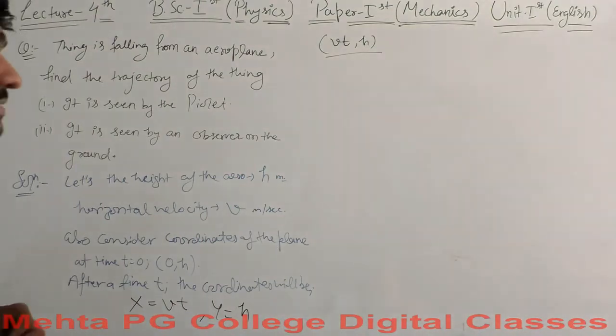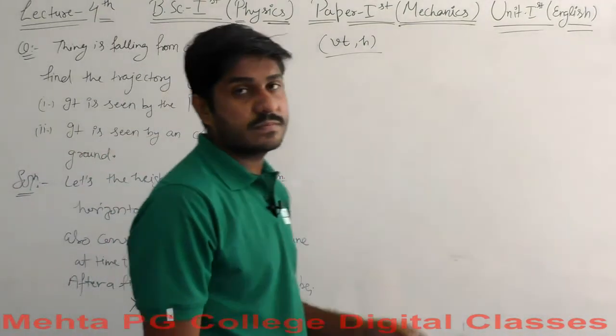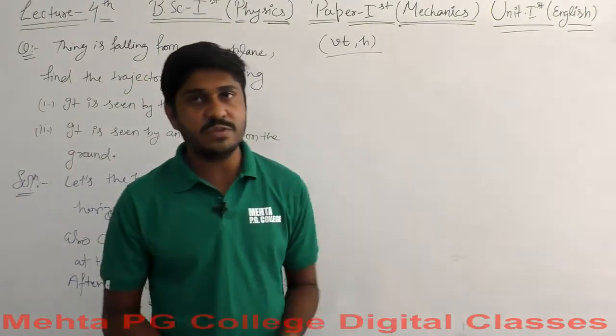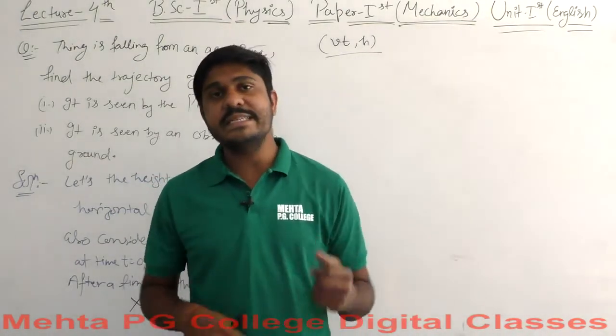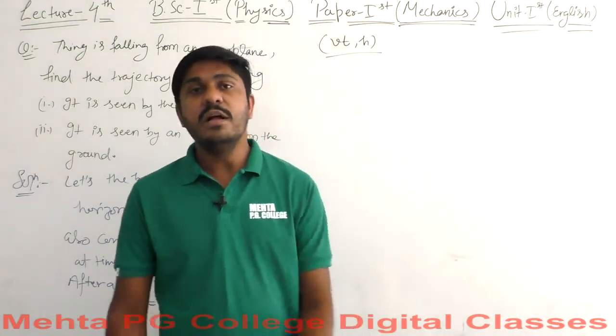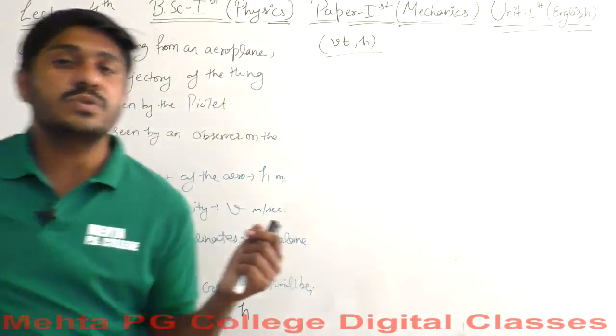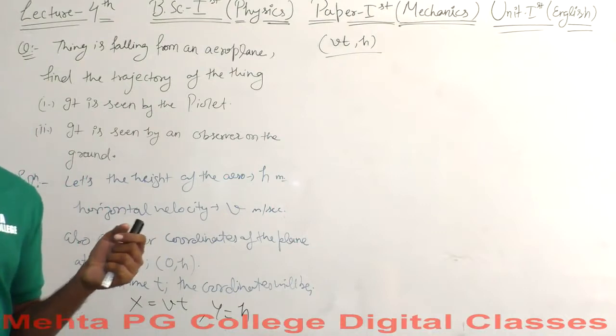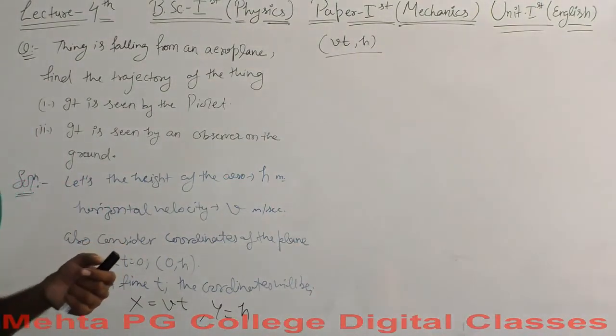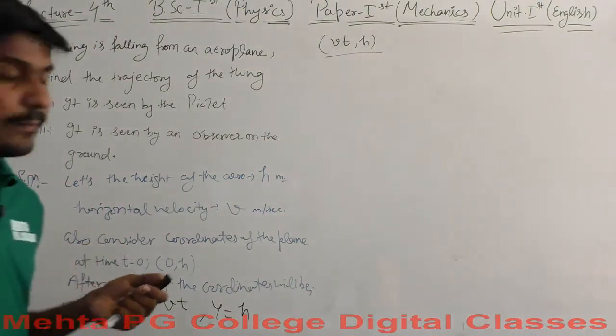As the parachute is falling, let's say the thing falling is the parachute here. The coordinates of the parachute should be found for both the x axis and the y axis. So let's find out the coordinates of the falling parachute.